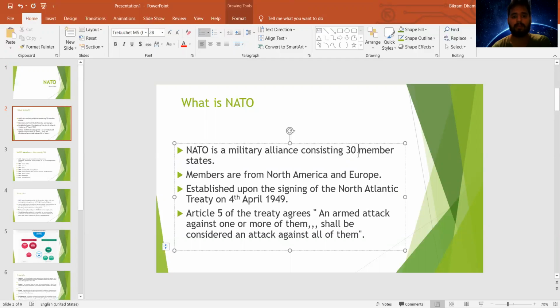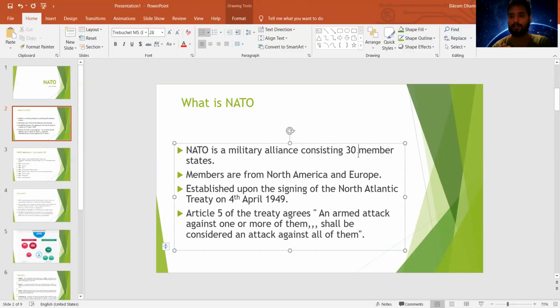The beautiful thing about this organization is that it is still alive. There was a counter organization to it, the Warsaw Pact, which was under the leadership of the old Russian Federation or USSR. NATO has a treaty or agreement among the 12 founding members.